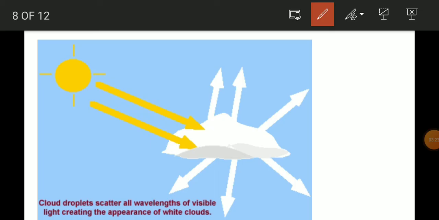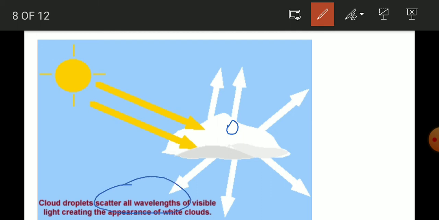Check this one now. Clouds, why do they appear white then? So we know that the light which comes from the sun is white light. So cloud particles, the particles are quite big actually. They are quite big as compared to the molecules of the gases. So they scatter all the colors. Wavelength means colors.